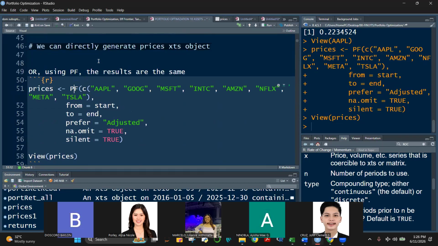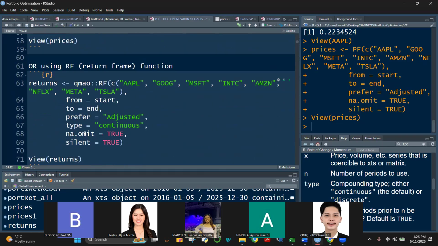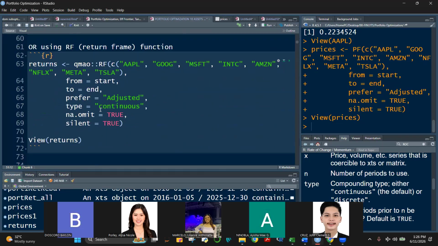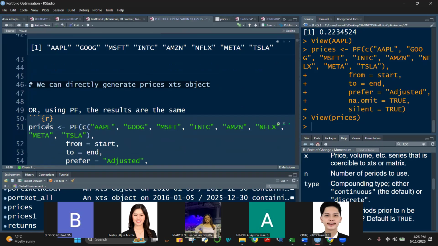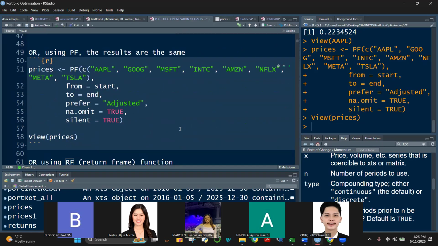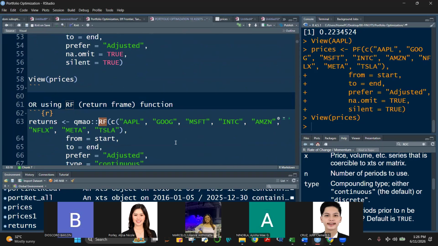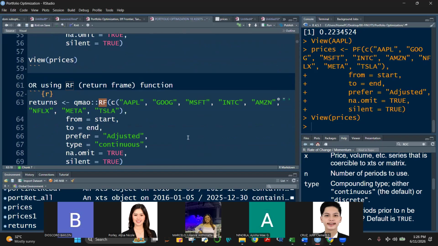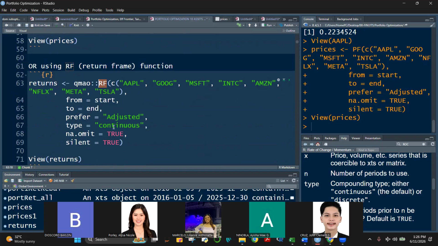So just copy what you did here, class, and then just replace PF with RF. You don't actually need to generate this prices object containing the prices, because you can generate already the returns object.